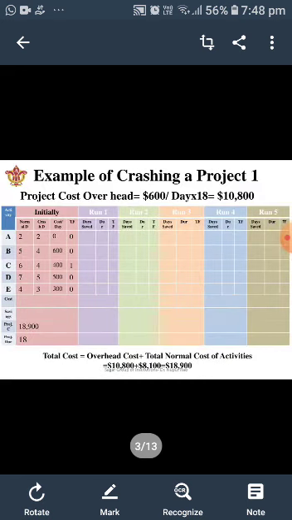Now we come to the table where we have the various activities and its time durations detailed on the screen. One more data which has been given is the project cost overhead, which is $600 per day.